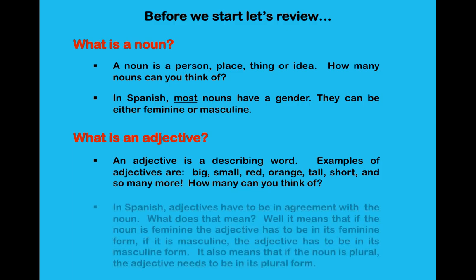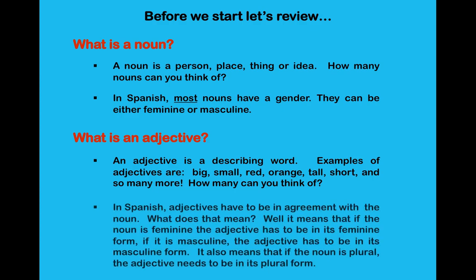In Spanish, adjectives have to be in agreement with the noun. What does that mean, you say? Well, it means that if the noun is feminine, the adjective has to be in its feminine form. And if it's masculine, the adjective will be in its masculine form. It also means that if the noun is plural, the adjective needs to be in its plural form.